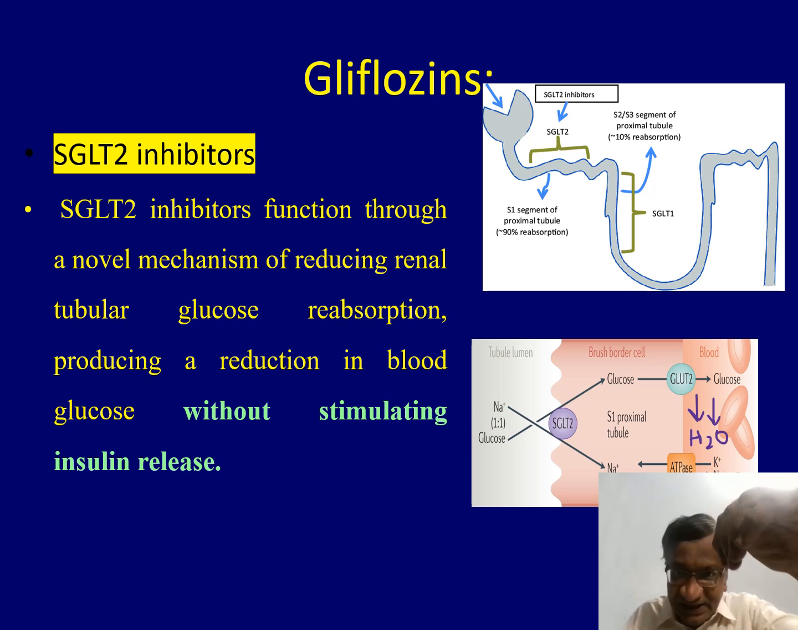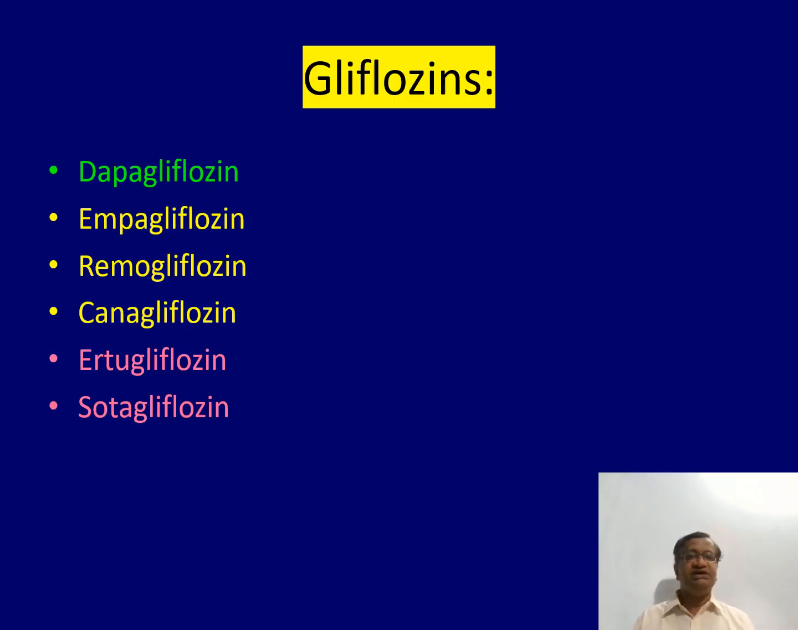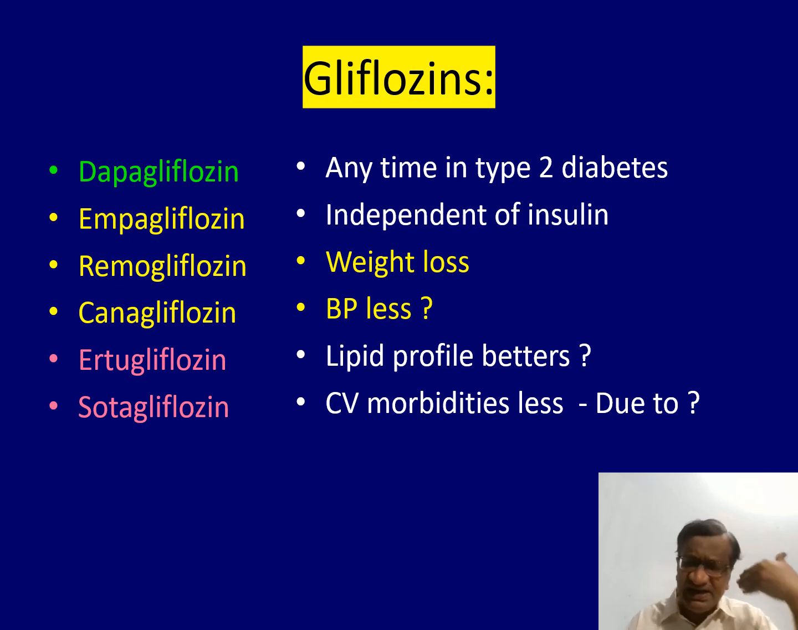Now if you give SGLT2 inhibitors like gliflozins: dapagliflozin, empagliflozin, remogliflozin, all these drugs are SGLT2 inhibitors. They cause glucose to go, sodium to go, and water to go, sometimes potassium also. So there will be loss of fluid, loss of glucose, loss of sodium. Thereby they cause hypoglycemia. These include dapagliflozin, remogliflozin, canagliflozin and empagliflozin.